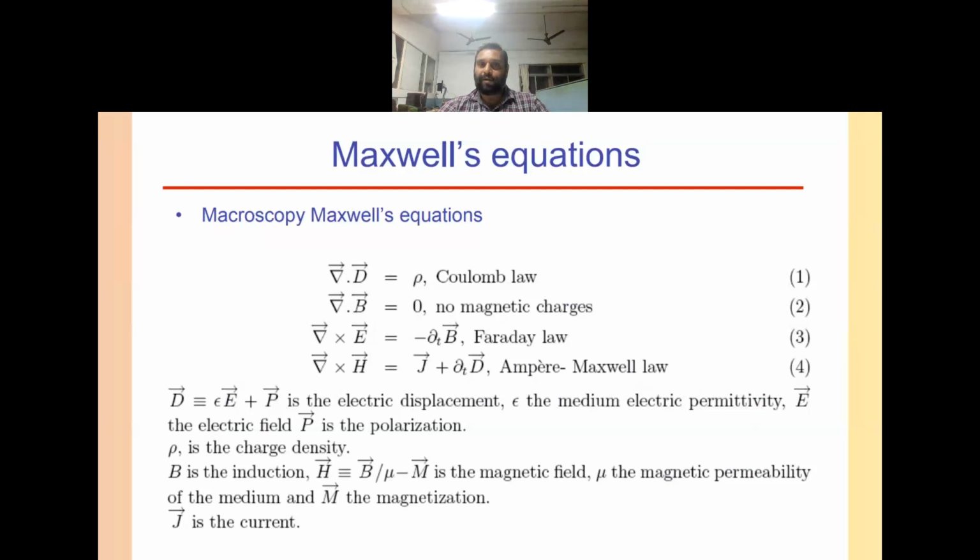The basic fundamental idea is about Maxwell's equations. There are four equations: Coulomb's law regarding the electric field intensity and magnetic field intensity, then Faraday's law and Ampere-Maxwell's law. These four laws are the base of electromagnetic optics.